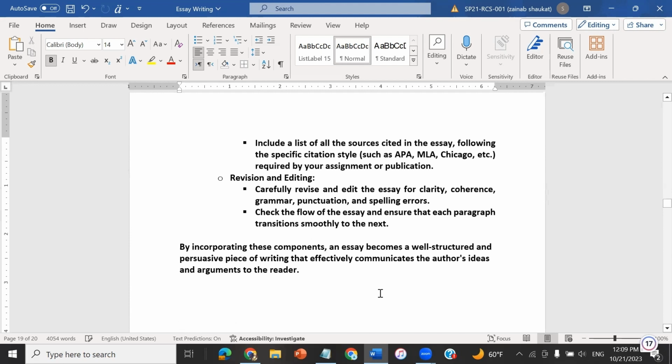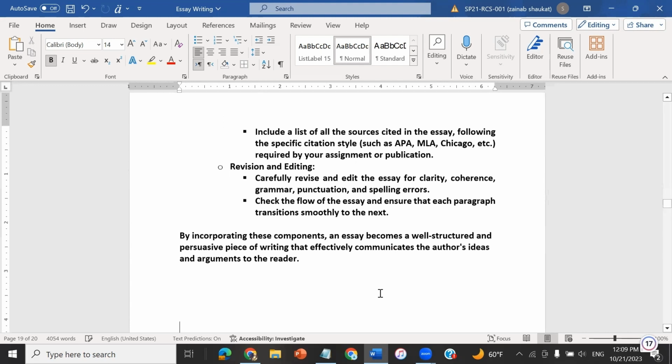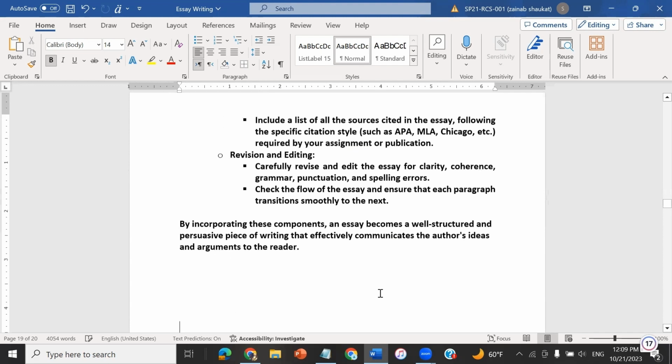And along with that, you need to revise, and once you have written and taken all the details, perform editing if there is any need. If we keep all these things in mind while writing an essay, we can better perform the writing structure and write an essay in a good way.